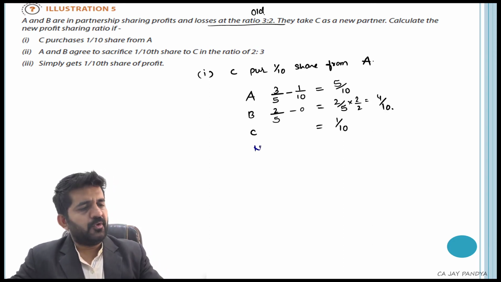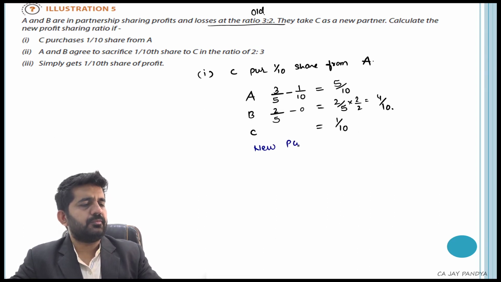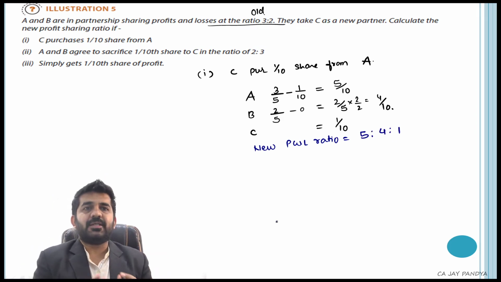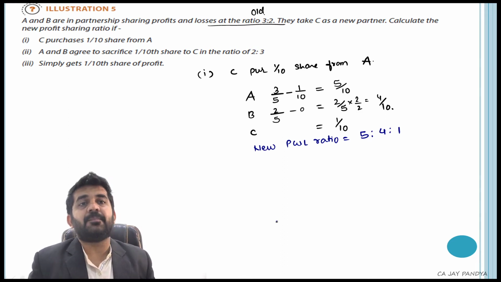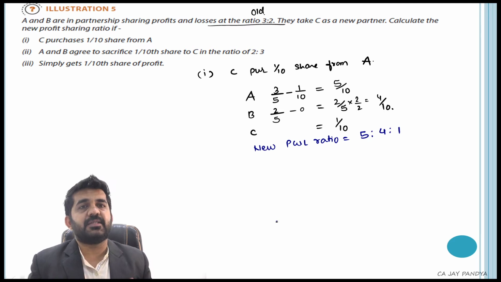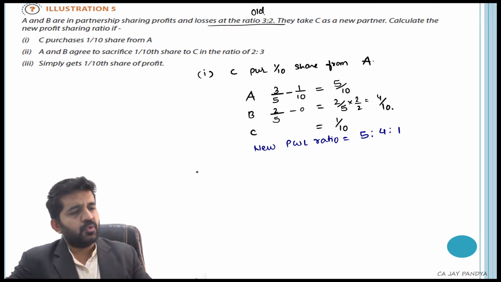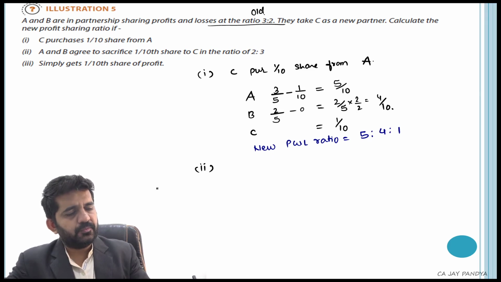So the new profit sharing ratio will be 5:4:1. This is how we calculate when only one partner is sacrificing something and a new partner is admitted. Let us go to case number 2.